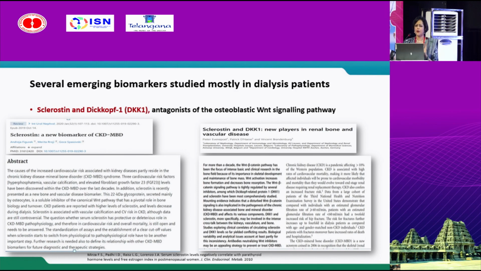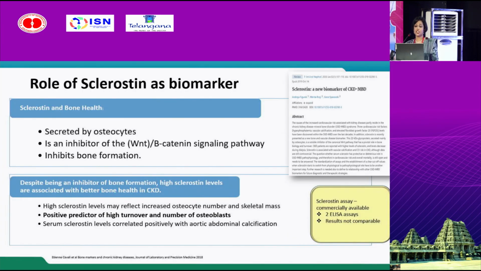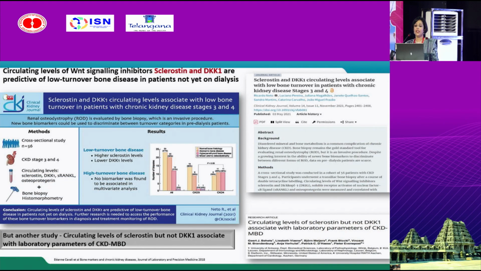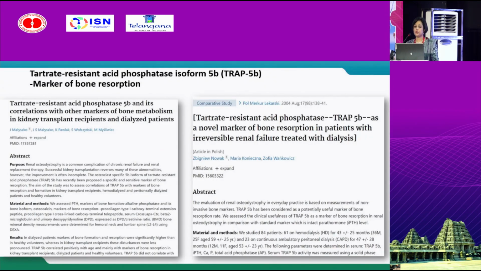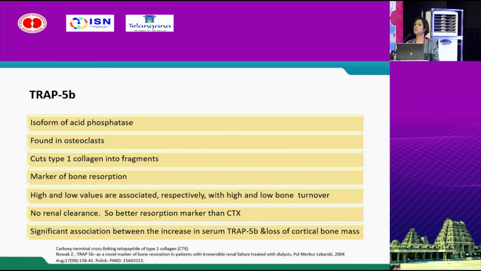Now, there are several emerging biomarkers which have come to limelight in the recent years. There has been extensive study on the Wnt signaling pathway inhibitors. We have sclerostin and DKK1. So, study has shown that sclerostin could be a new biomarker in CKD-MBD and it is a positive predictor of high turnover disease. We also have DKK1. One study done in non-dialysis patients showed both sclerostin and DKK1 are predictors of low turnover bone disease. And we have TRAP5B, marker of bone resorption. There is no renal clearance, so it is a better resorption marker than CTX.